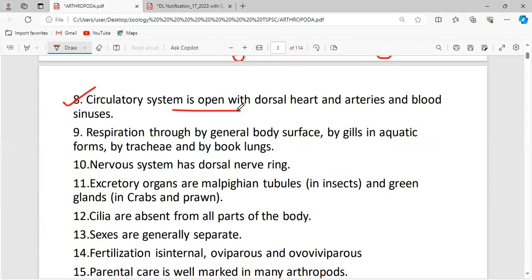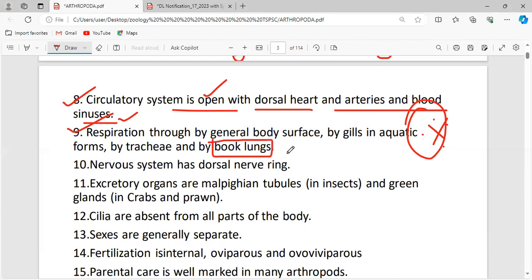Now the circulatory system is an open circulatory system, with a dorsal heart, arteries and blood sinuses. There is no presence of blood vessels. Now respiration. The most unique point present only in Arthropoda is book lungs. The term book lungs will be present only in the phylum Arthropoda. This can be your question. Just take down: respiration is through the general body surface, by gills in aquatic forms, by tracheae, or by book lungs. In all these forms, respiration can happen.